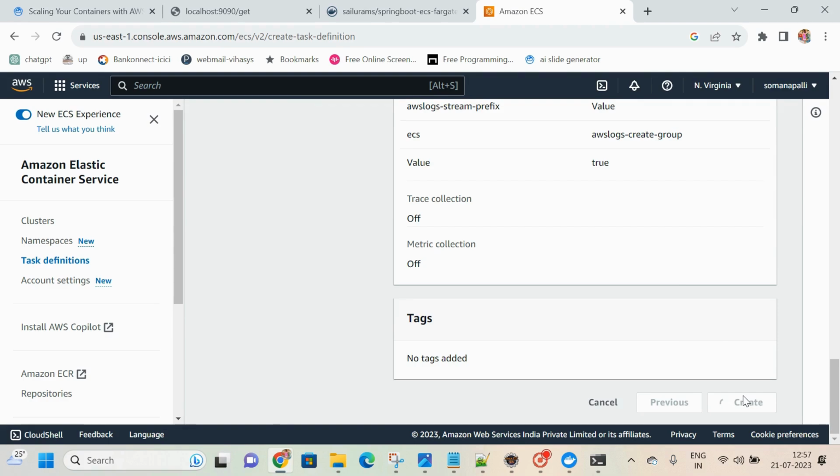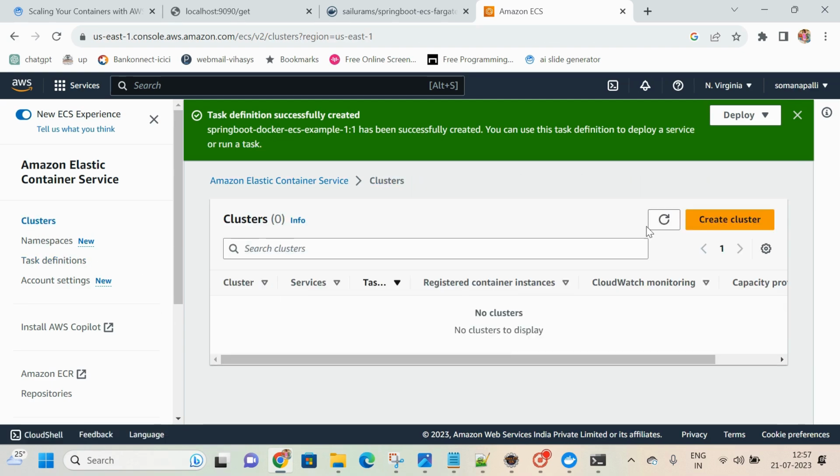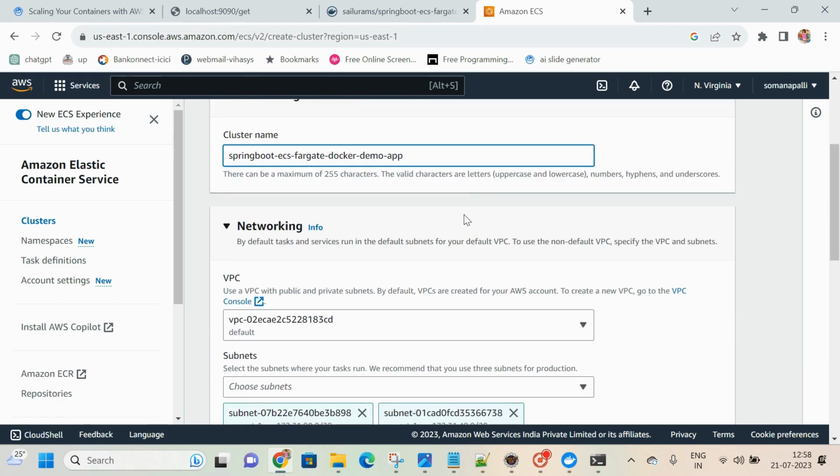Once the task definition is successfully created, go to the cluster itself. So far we don't have a cluster. Inside this we will create the cluster name itself. Okay, Spring Boot ECS Fargate demo Docker demo app. Simply, I am giving the cluster name like this.